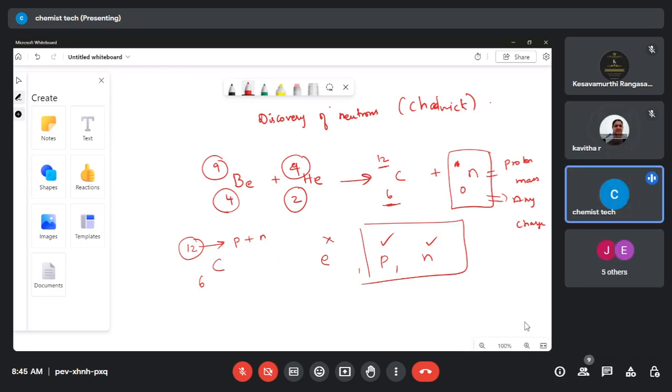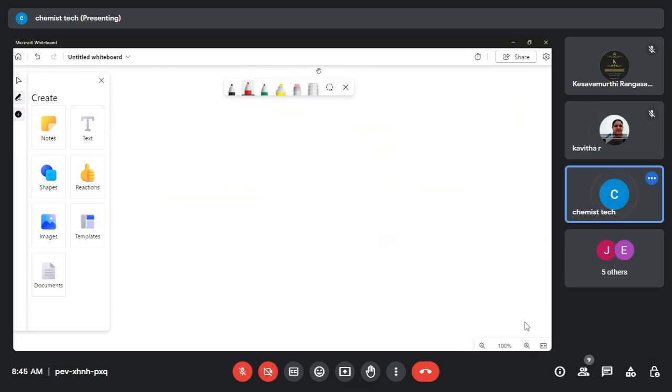Okay, I'll give you some important constant values from this experiment. Some important points. The charge of the electron, written as e, is 1.6 into 10 to the power of minus 19 coulomb.